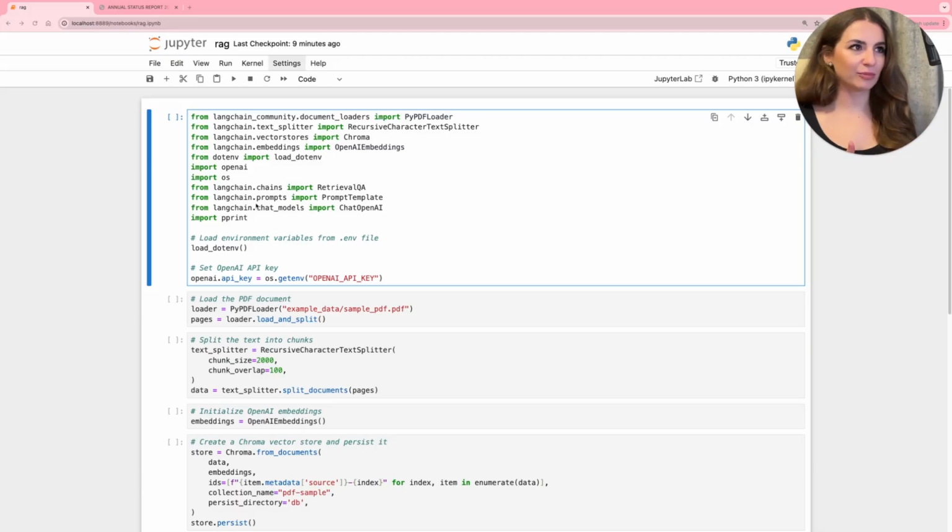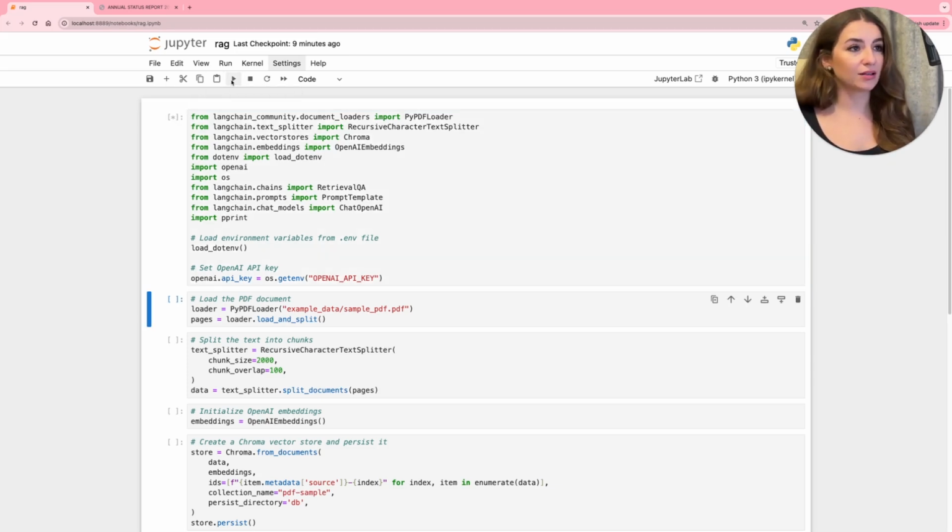Our RAG demo. First, the code starts by importing the necessary libraries and modules. It also loads the environment variables from the env file and sets the OpenAI API key, as this is the model we are going to use. Then we have PyPDFLoader, which is used to load the PDF documents specified with the file path.